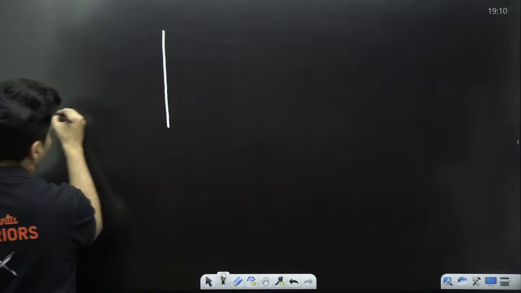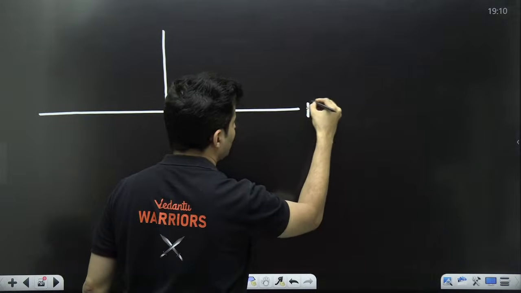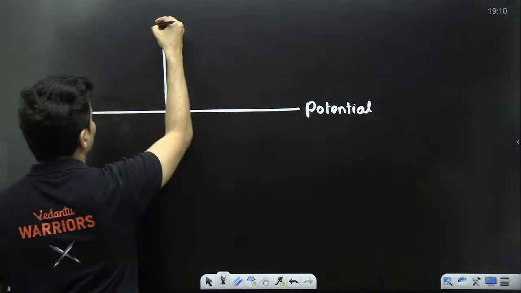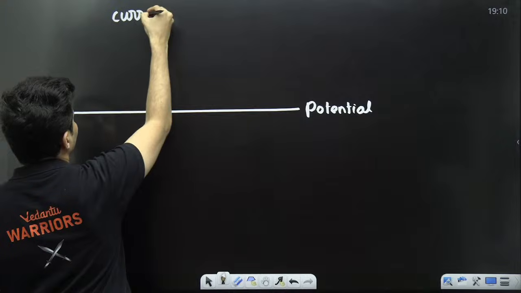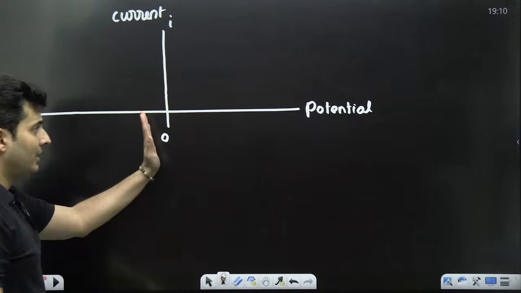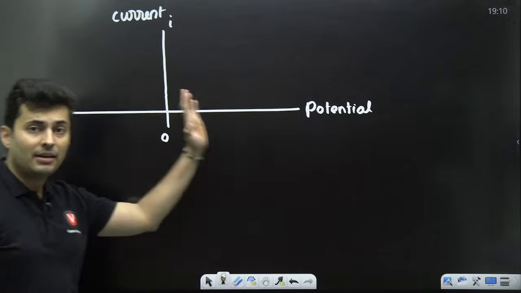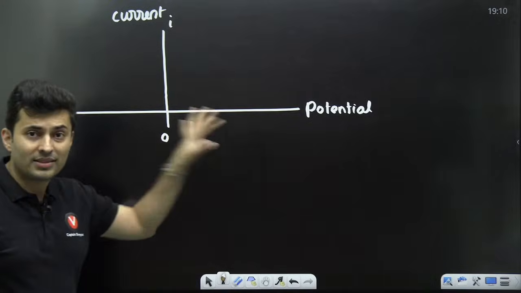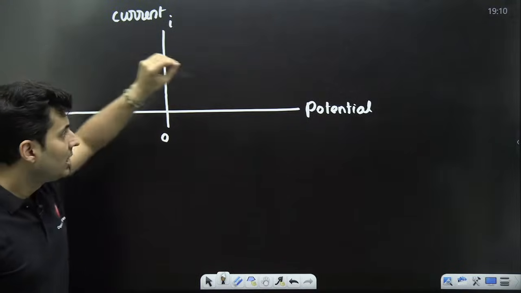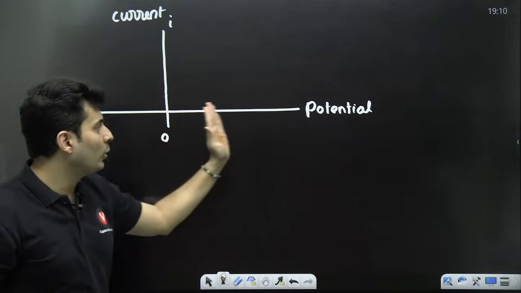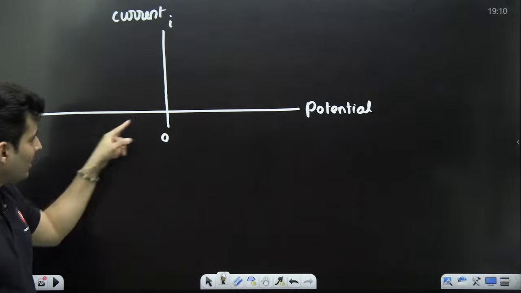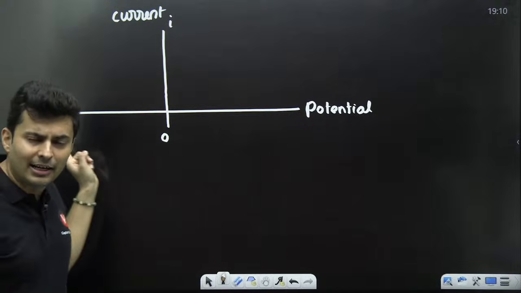Again, you have current, I, and here you have potential. But this time I will show the graph on both the positive and negative side, that's the first quadrant and the second quadrant. In the first quadrant, the potential values are positive. In the other quadrant, potential values are negative.